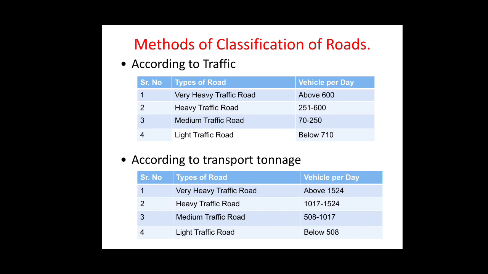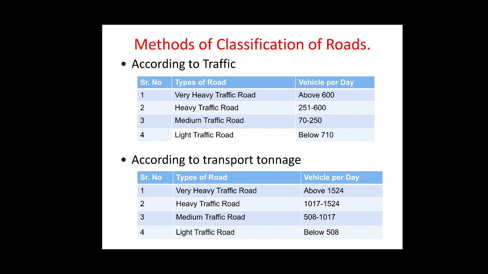Now, the classification of roads according to the traffic. As you can see from the table, the roads are termed as very heavy traffic roads if the vehicle movement per day is above 600 vehicles per day.